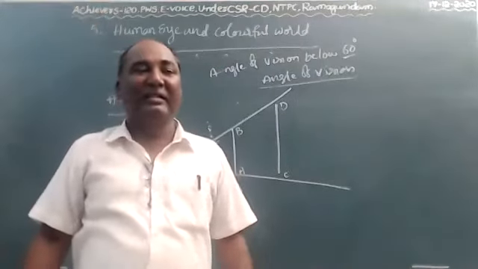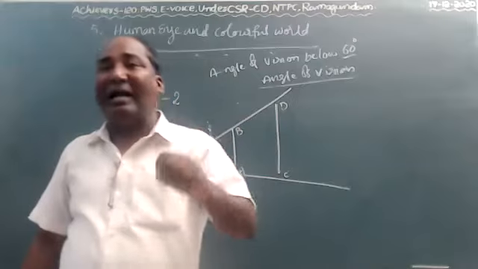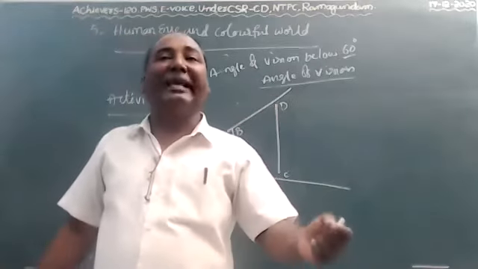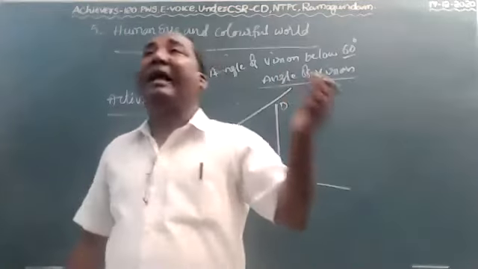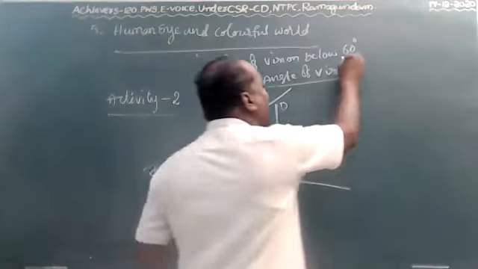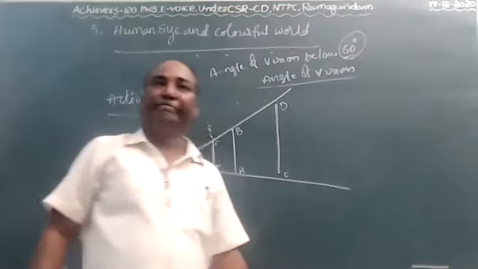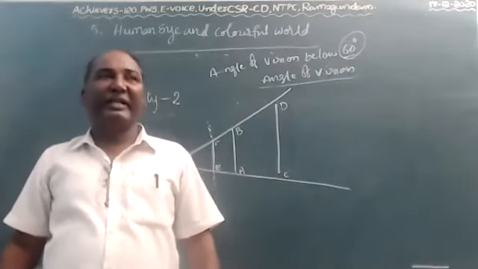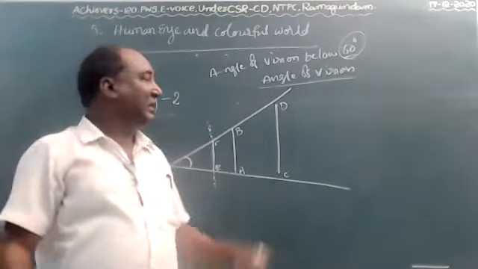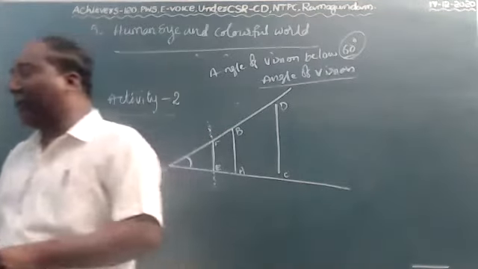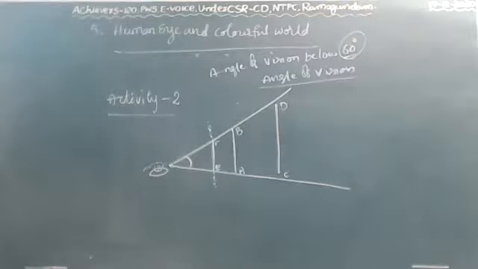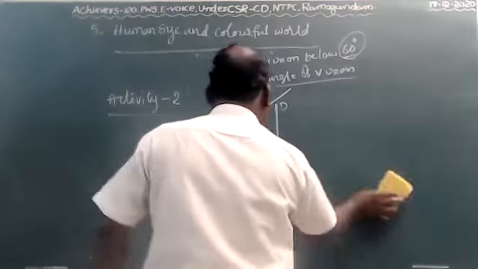That's why the maximum angle at which we can see the whole object is called the angle of vision. A good healthy person's angle of vision is 60 degrees. And if you can't see the whole object, we can adjust the focal length of our eye. Let me see here now.